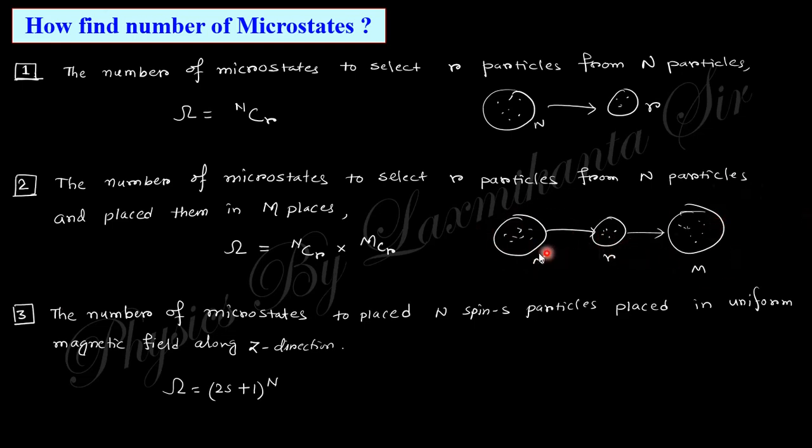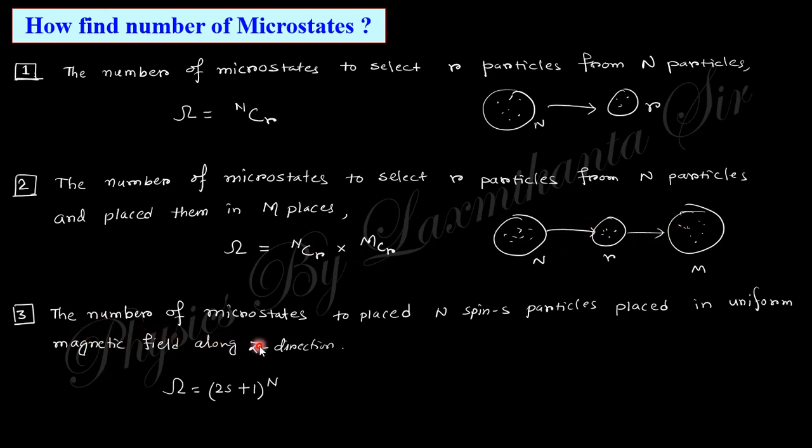There is a combination NCr, and there is also a combination MCr. So we take the product of these two, because these are dependent occurrences. When two phenomena are dependent, they multiply; when they are independent, they add in the probability nature. This is the nature of probability. So the number of microstates will be the product for this system.